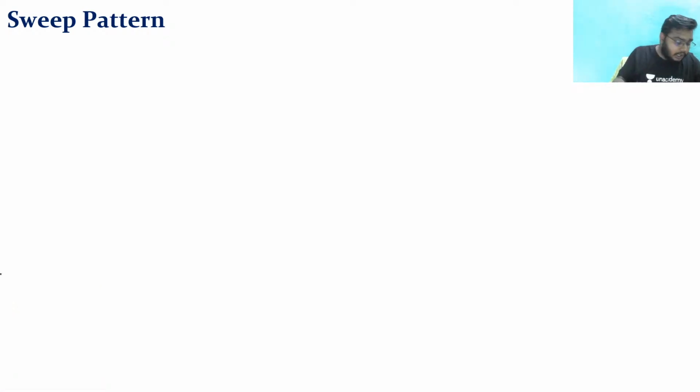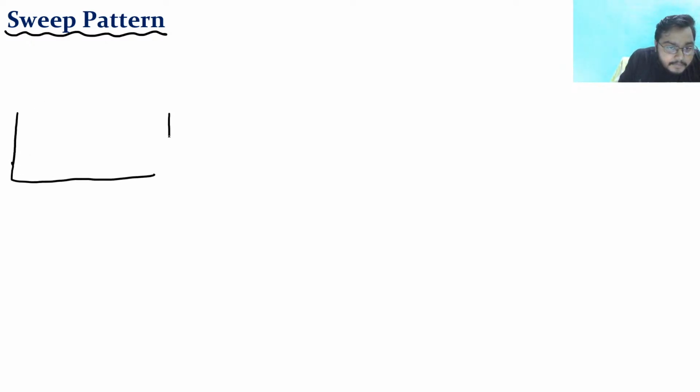Now see the sweep pattern. Now see, the most amazing and interesting thing is there. Sweep pattern is there. For example, this is the mold.